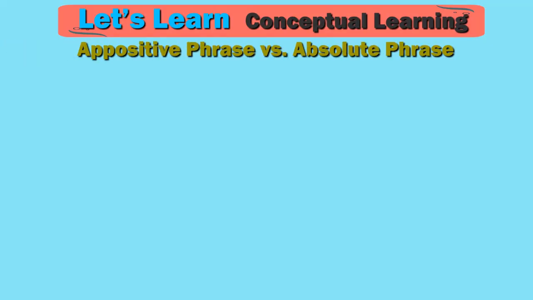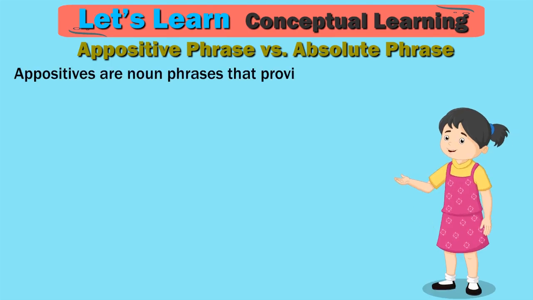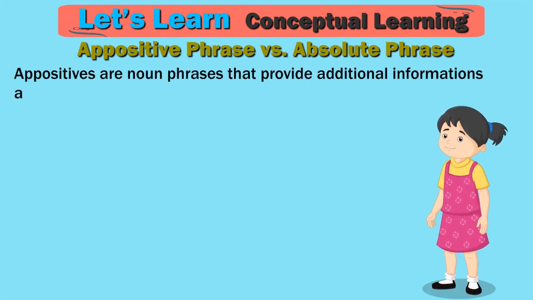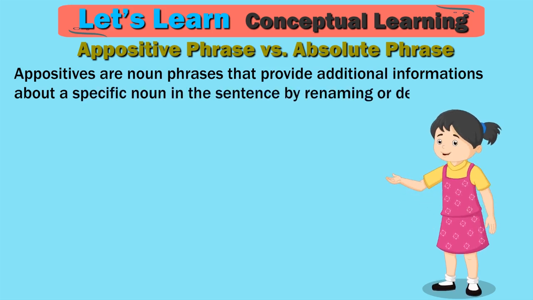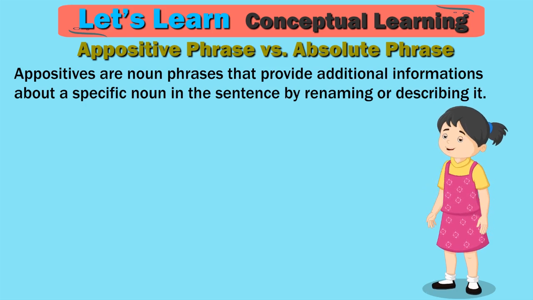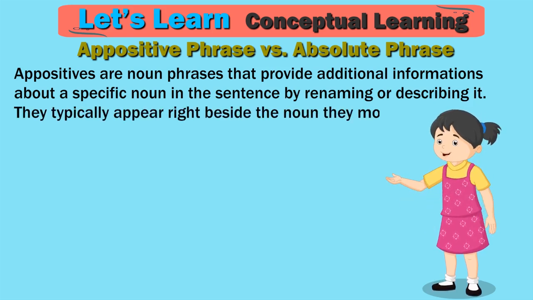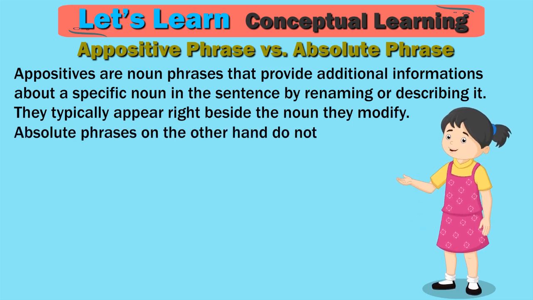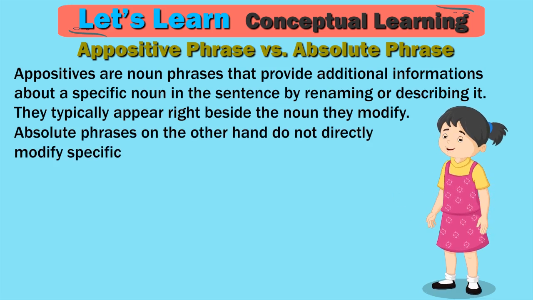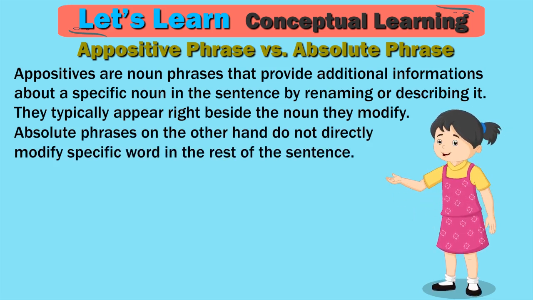Appositive phrase versus absolute phrase. Appositives are noun phrases that provide additional information about a specific noun in the sentence by renaming or describing it. They typically appear right beside the noun they modify. Absolute phrases, on the other hand, do not directly modify a specific word in the rest of the sentence.